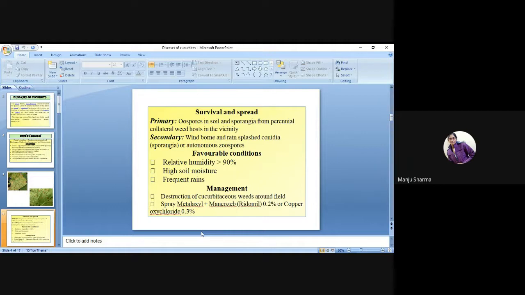Secondary: windborne and rain-splashed conidia or autonomous zoospores. Favorable conditions for the pathogen: relative humidity 90%, high soil moisture, and frequent rains.